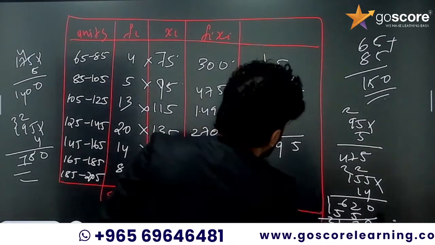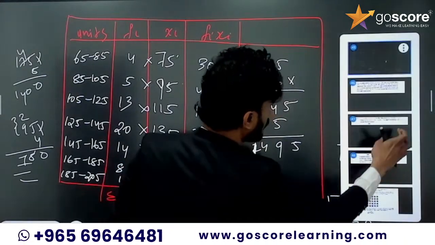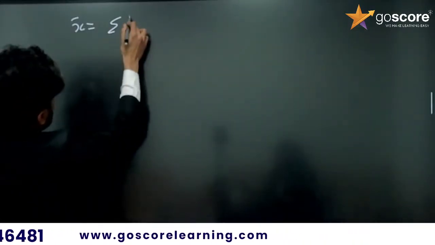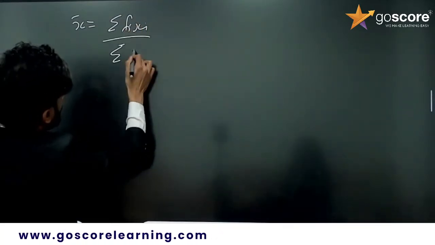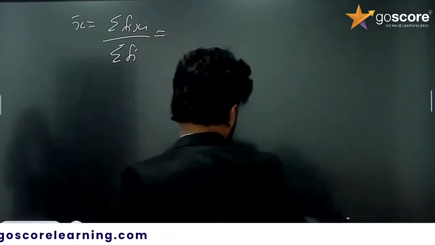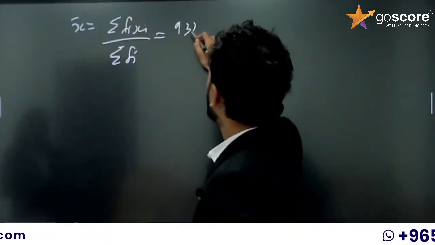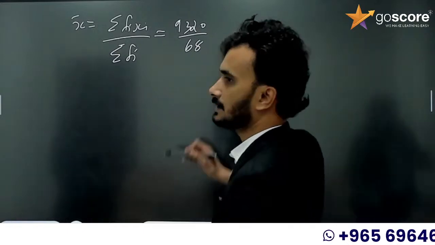So what is the mean? The mean x bar is equal to sigma fi xi divided by sigma fi. So it is equal to 9320 divided by 68.